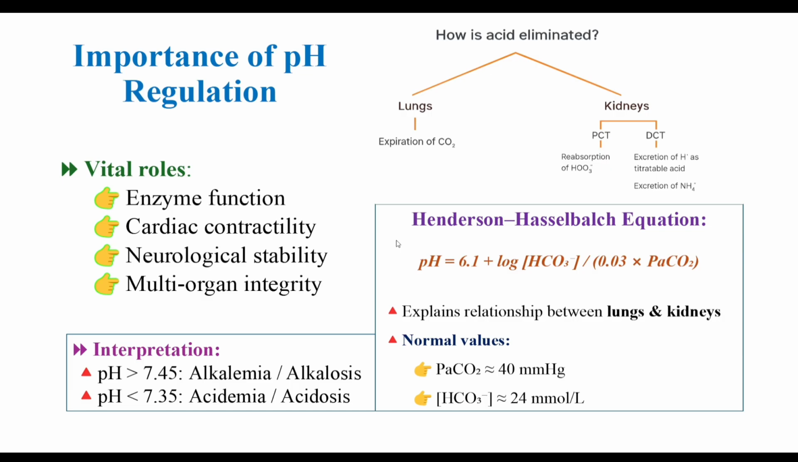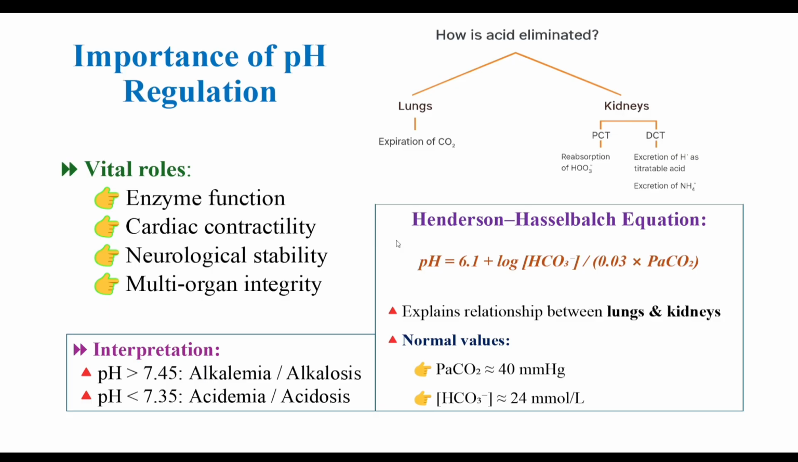Why does pH matter so much? Because life depends on chemistry and chemistry depends on pH. When pH shifts, enzymes stop working, the heart loses rhythm and the brain begins to fail. A tiny pH change of 0.1 can double or halve vital reactions. Keeping pH stable is essential for survival.